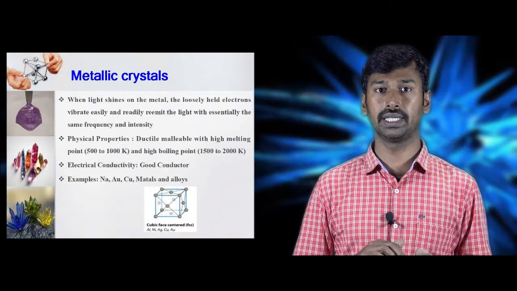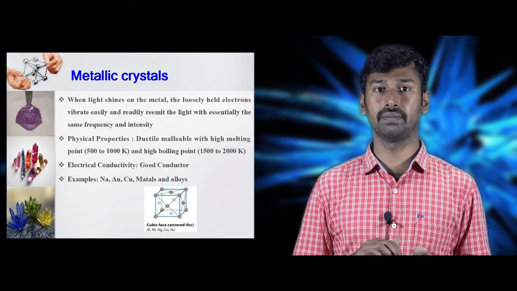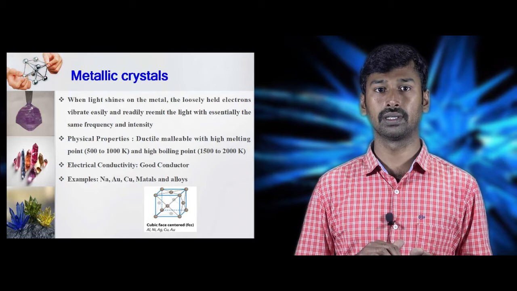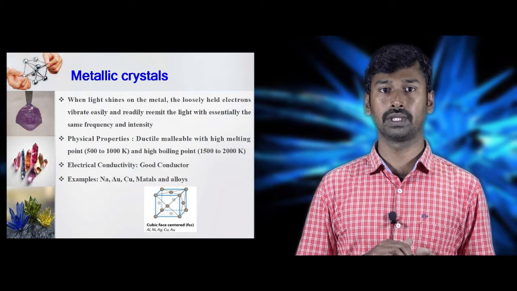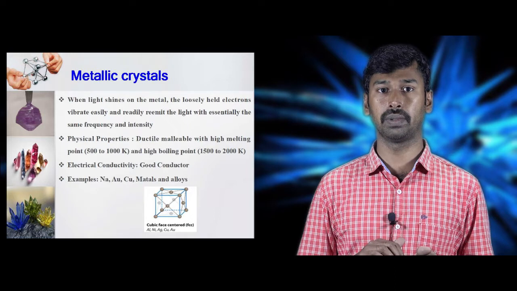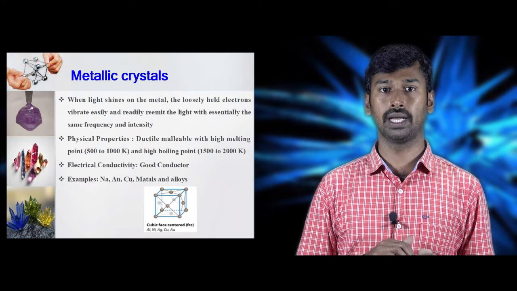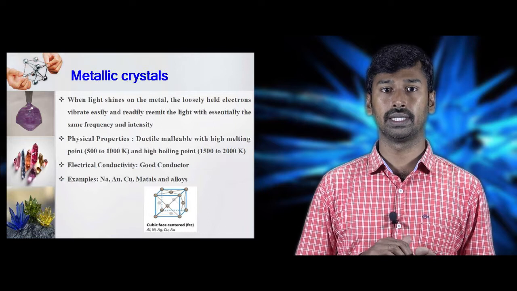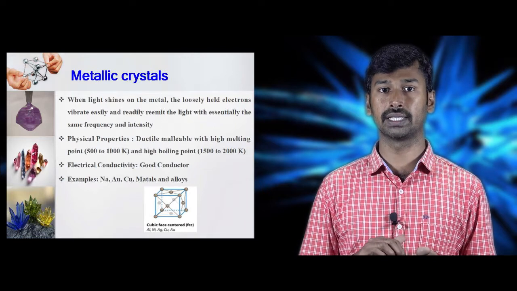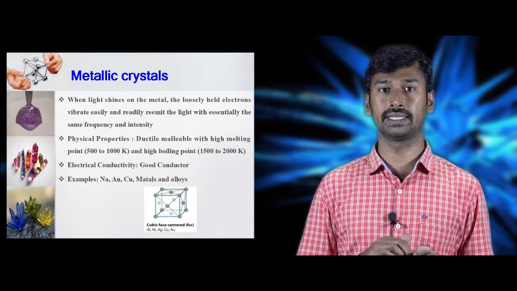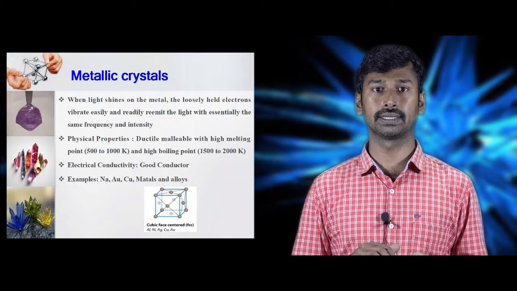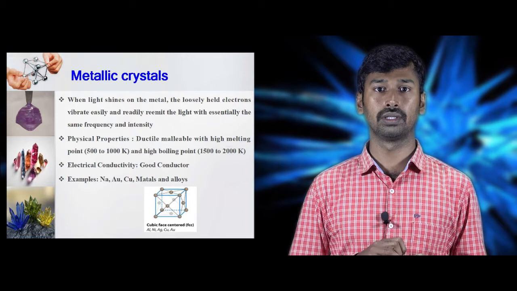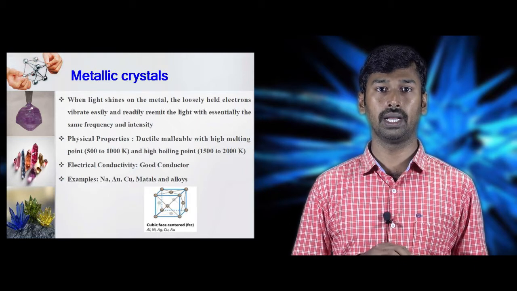The light is re-emitted by the electrons with the same intensity and frequencies. The physical properties of these metallic crystals are ductile and malleable with high melting point and high boiling point. The high melting point is in the range of 500 to 1000 Kelvin and the high boiling point is in the range of 1500 to 2000 Kelvin. The electrical conductivity of these metallic crystals: they are good conductors of electricity and heat. Examples of the metallic crystals are nickel, gold, silver, copper, metal and alloys.